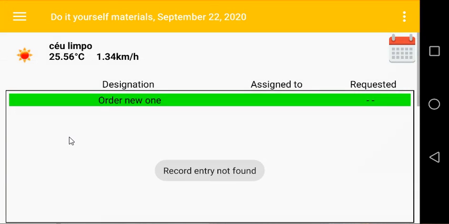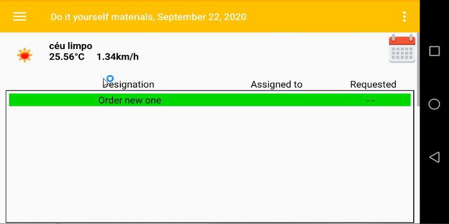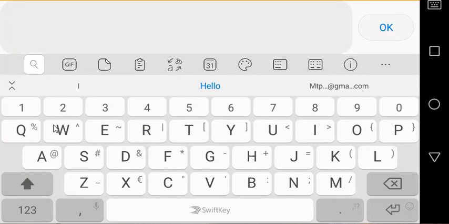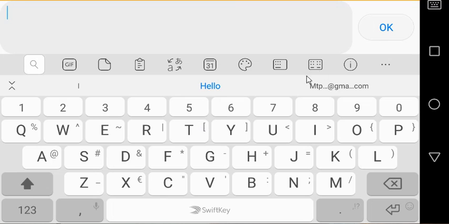The same logic applies to the small DIY materials. You can type in a small description of the materials that a worker needs, or you can simply edit. For instance, let's say there are some nails listed here, or tape. Let's say that the existing stock has changed. You can update the existing stock here, or simply signal and request more and type the requested quantity.